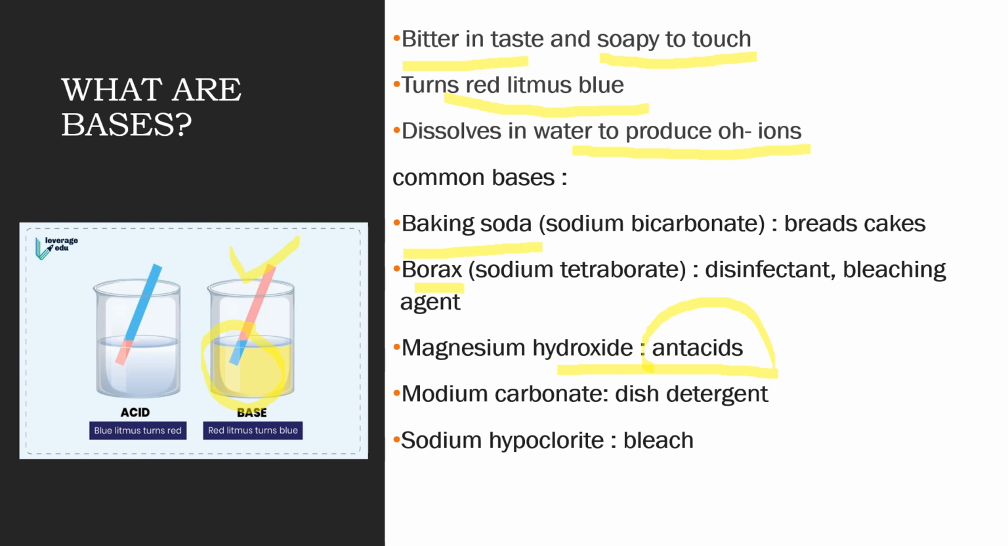Then another is sodium carbonate, which is found in dish detergents. And another one is sodium hypochlorite, which is again used as a bleaching agent.